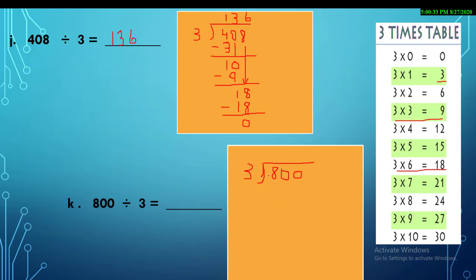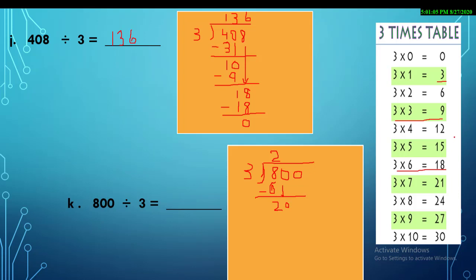After writing this question, again, you can see the value of that. So start reading the 3 times table. 3 ones are 3, 3 twos are 6, 3 threes are 9. 9 is bigger. So which number will we select? We will select 6. 3 twos are 6. Now sister subtract, and what is the answer? 8 minus 6. So what is our answer? The answer is 2.